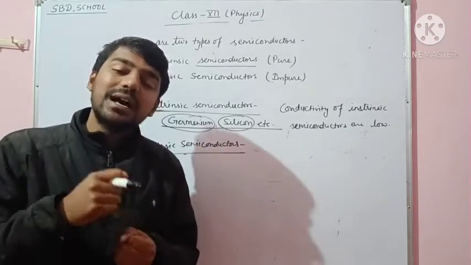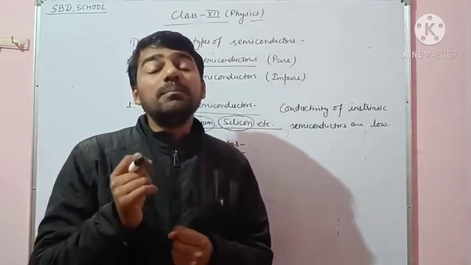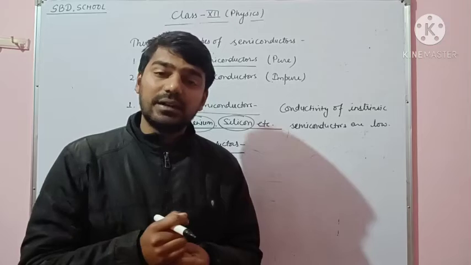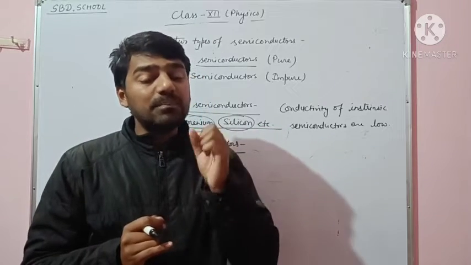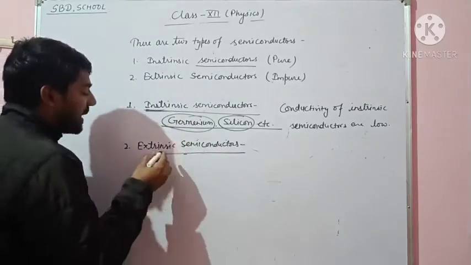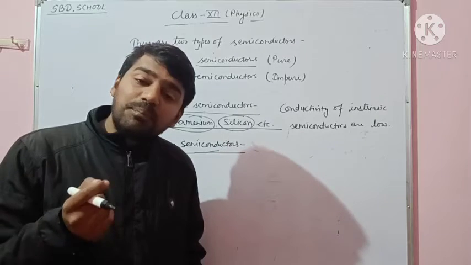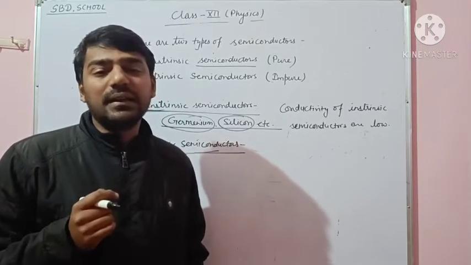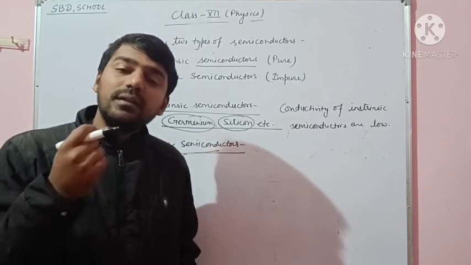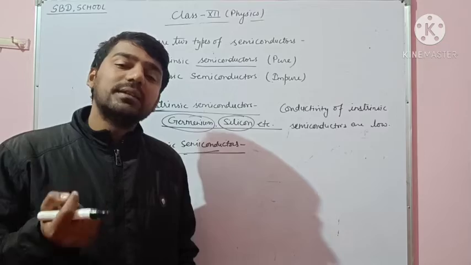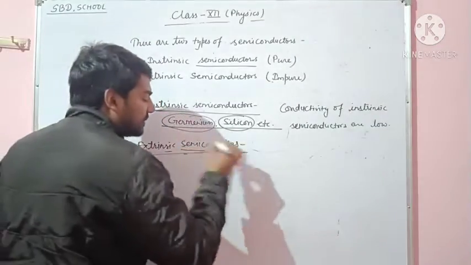So to increase the conductivity of semiconductors, we add impurity, and the semiconductor that has impurity is called an extrinsic semiconductor.